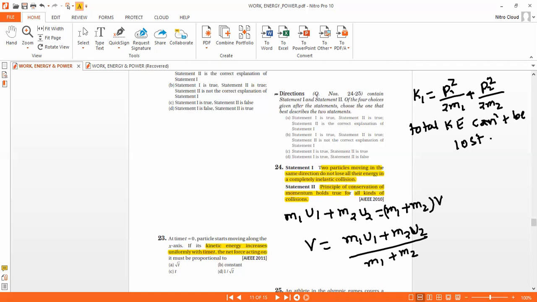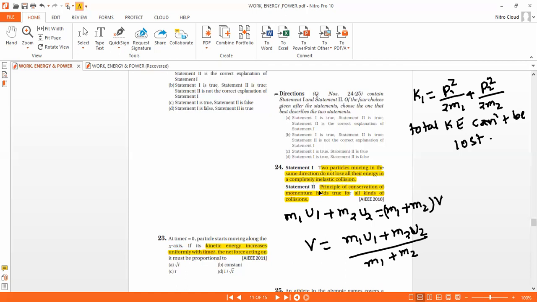The particles moving in the same direction do not lose all their energy.